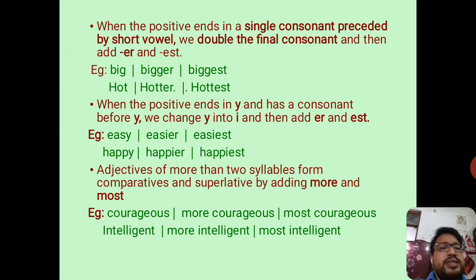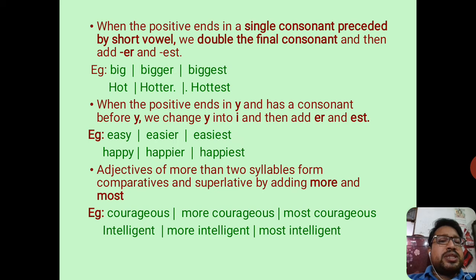When the positive ends in a single consonant preceded by a short vowel, for example big, at the end of the word you will see there is a consonant g and it is preceded by a vowel i. Now when we form a comparative or superlative of this type of words, we double the final consonant. So the last consonant, that is g, is doubled before adding "er" or "est" to it. So big becomes bigger, biggest.